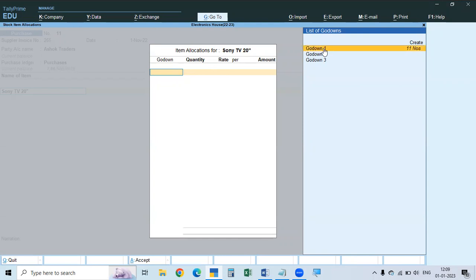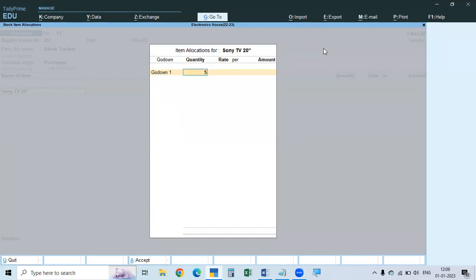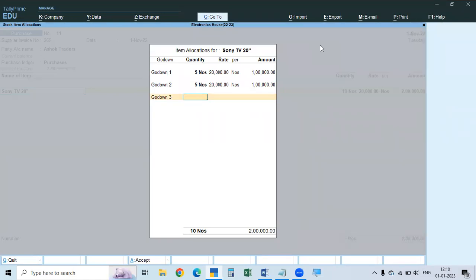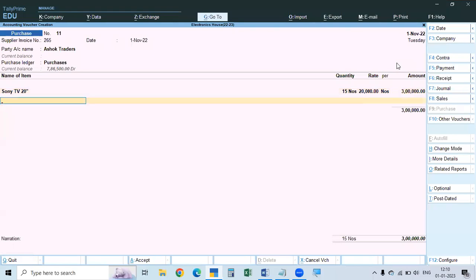Okay. So here, godown 1. You take godown 1, stored 5, each 20,000 rupees. Then godown 2. Godown 2 also 5 numbers, each 20,000, which is already taken by default. Now, godown number 3 also 5 numbers, 20,000 each. Totally 15 numbers. Total amount is 3 lakhs. So we stored. Now go to the second one.